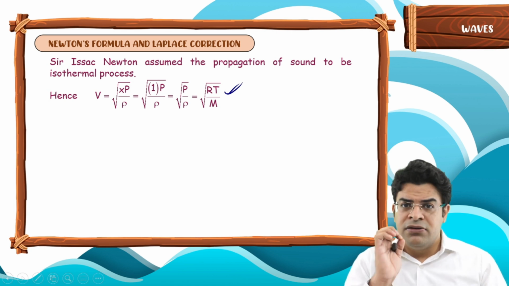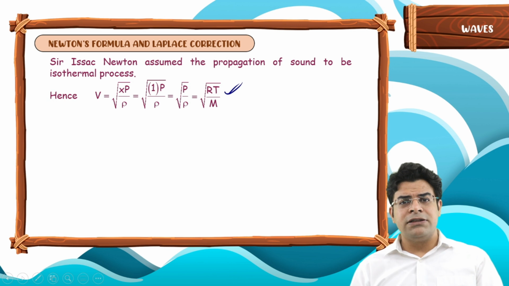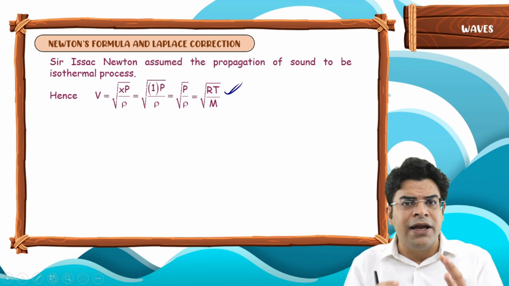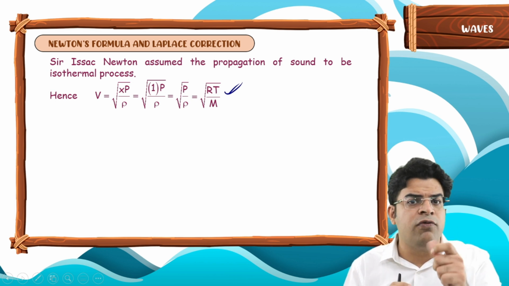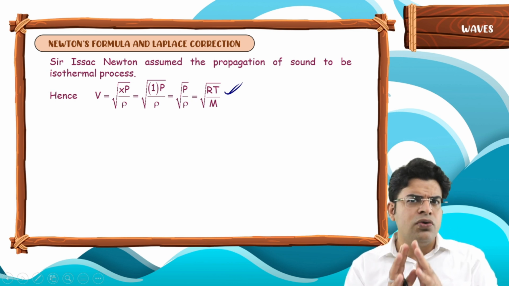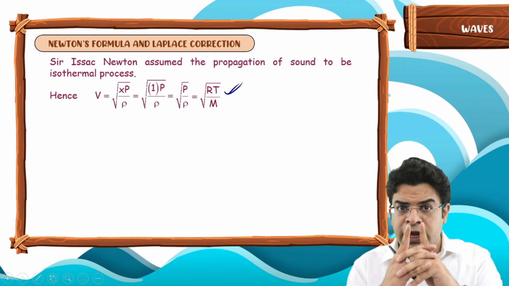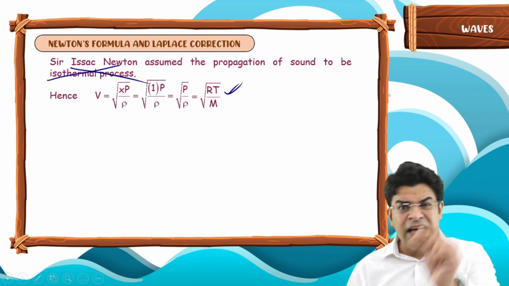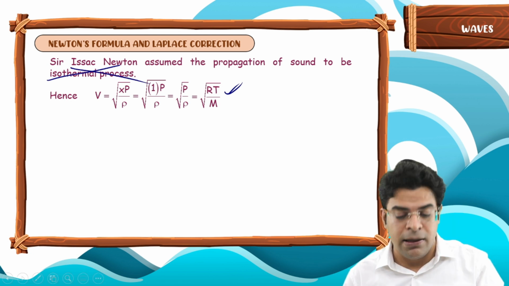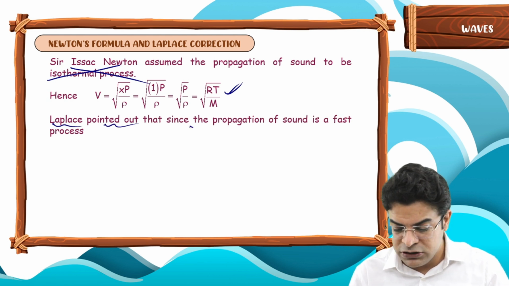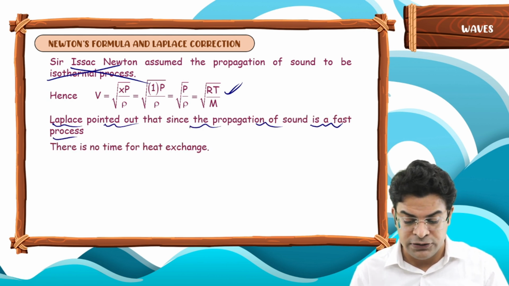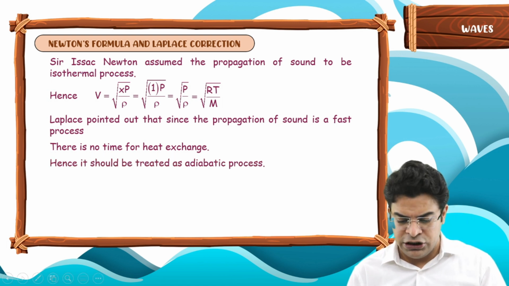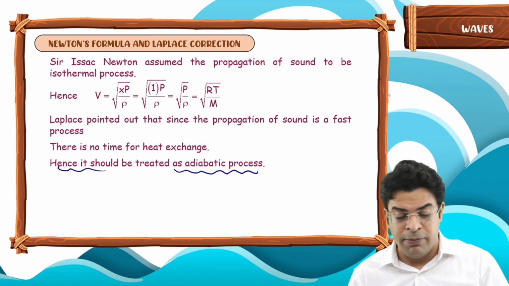Now Laplace did a correction. Laplace said that sound propagates at a very high speed. When the sound propagates at a very high speed, there is no time for heat exchange. As there is no time for heat exchange, the propagation of sound should not be treated as an isothermal process. It should be treated as an adiabatic process. So Laplace pointed out, since the propagation of sound is a fast process, there is no time for heat exchange, and hence it should be treated as an adiabatic process.